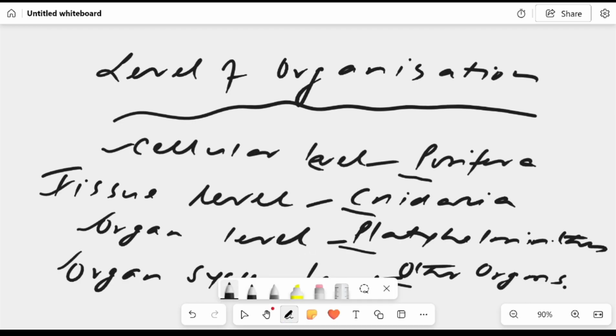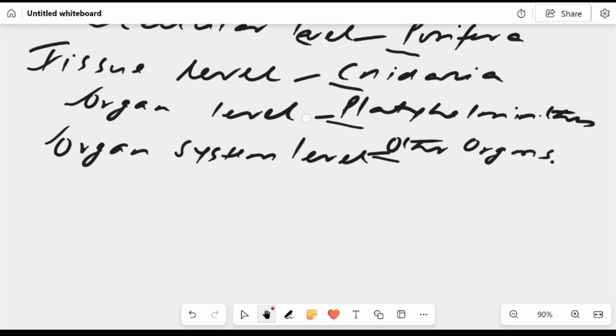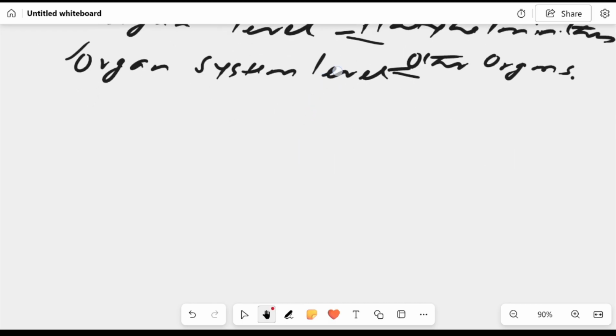Now let us discuss the next term, that is symmetry.